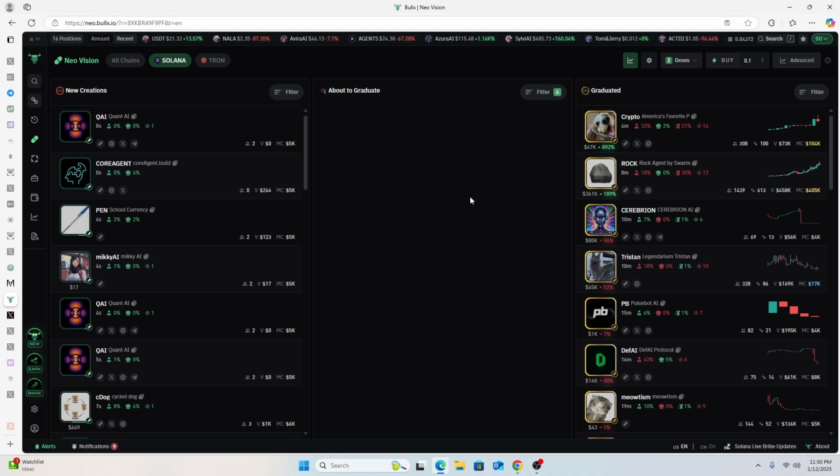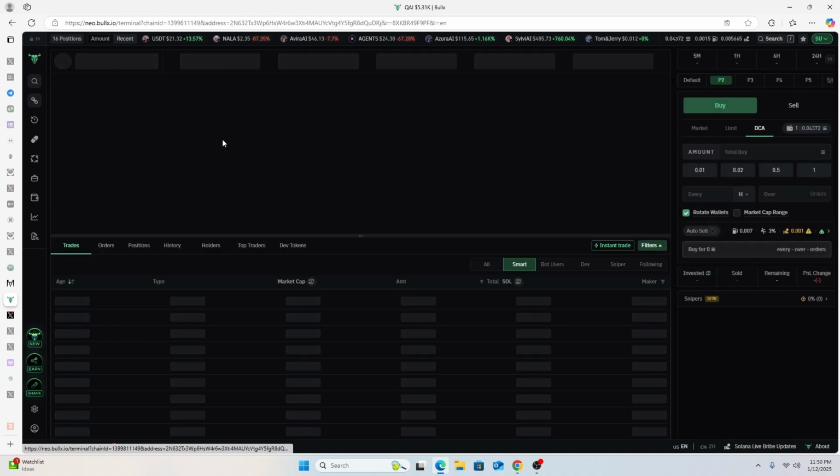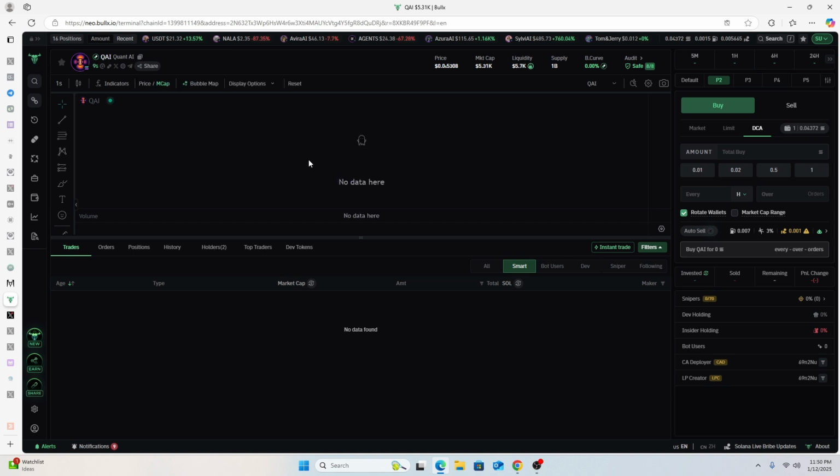Okay, so anyway, you see this Quant AI, let's quickly look at this. So the key here is due diligence and a bit of speed. Interesting that this doesn't have any buy situation, even though it has such an interesting name. This is supposed to be a seller just based on the name. But let's just quickly check.